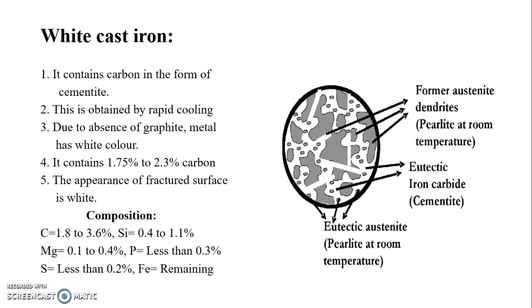The composition of white cast iron is: carbon near about 1.8% to 3.6%, silicon 0.4 to 1.1%, manganese 0.1 to 0.4%, phosphorus less than 0.3%, sulfur less than 0.2%, and ferrous is the remaining element.